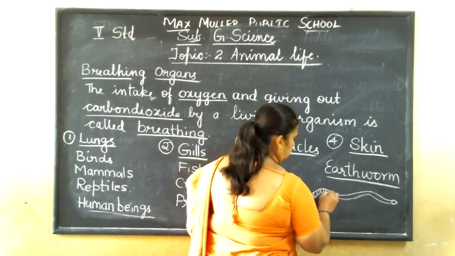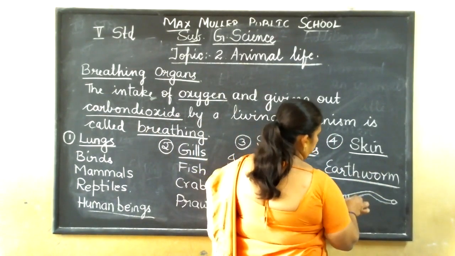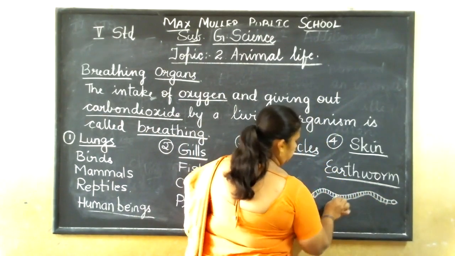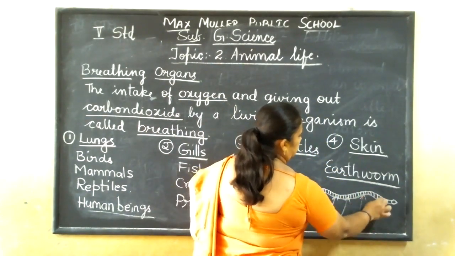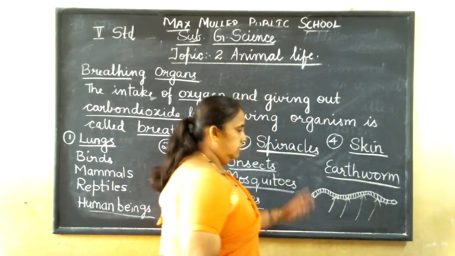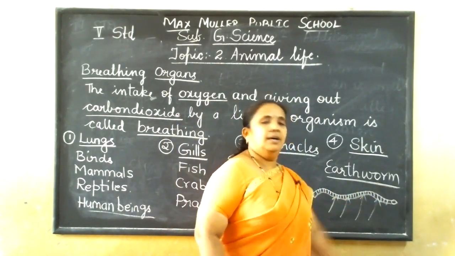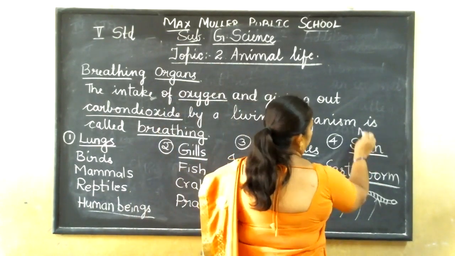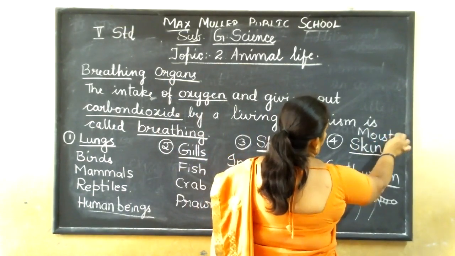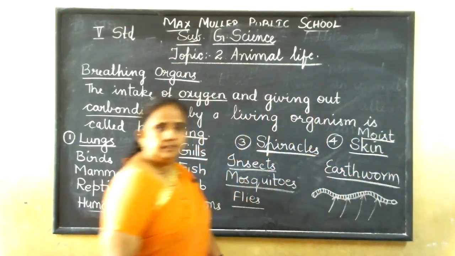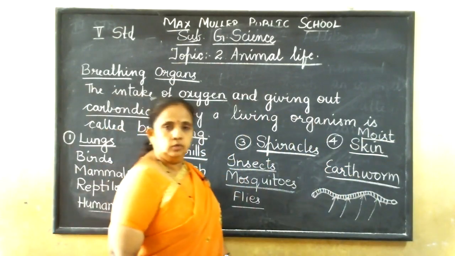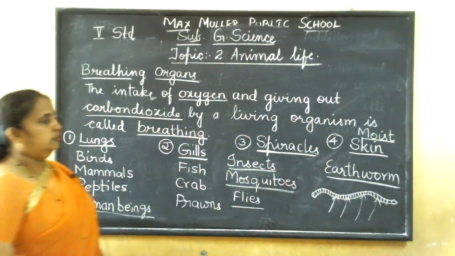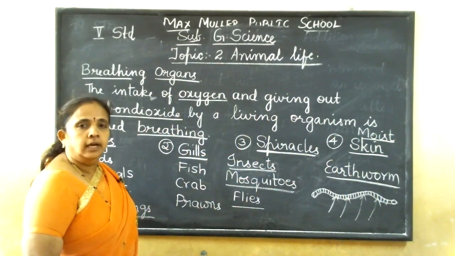Through this skin, the air is going to enter inside. Again, there is a network of tubes through which the air, whatever it breathes, passes through the whole body. So that is the moist skin, wet skin. So this earthworm. These are the different breathing organs of different animals.